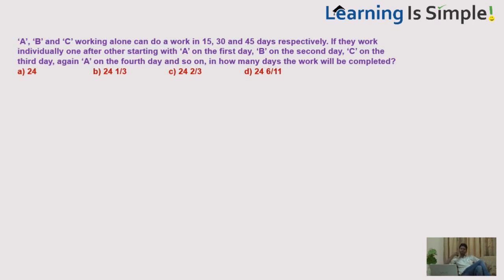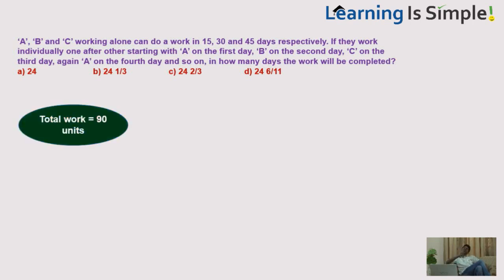Assume the total work, that should be the LCM of 15, 30 and 45. 45, 90. If you take 90, 90 is divisible by 15 also, 30 also, 45 also. So I assume the total work to be 90 units. Actually no need to use a pen, but to make you understand I am just showing this. Now you see, who comes on the first day? A comes on the first day. He can do it in 15 days. So on the first day A comes and can complete 6 units.